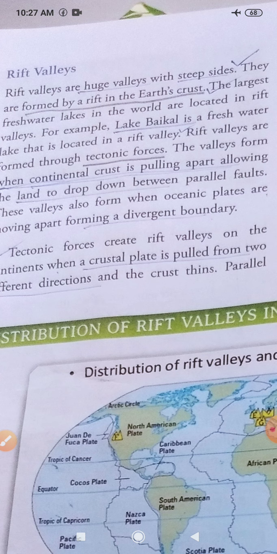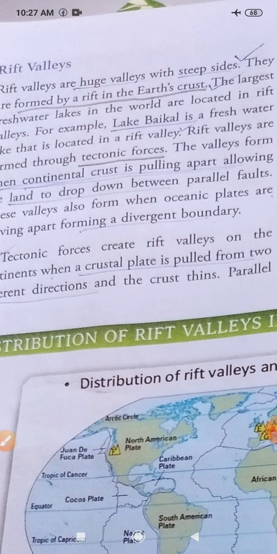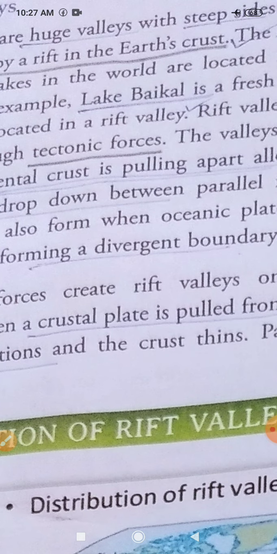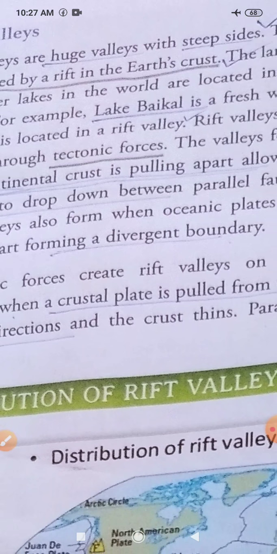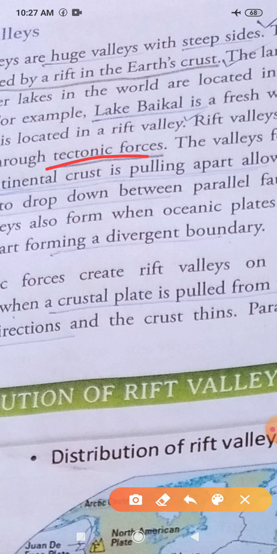Rift valleys are formed through tectonic forces. All of you know what tectonic force is? That is the force caused from inside the earth. They are endogenic forces. When the earth crust moves wide apart, a crack is formed, and that crack will make a valley.